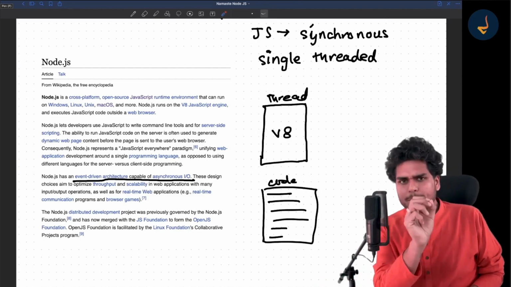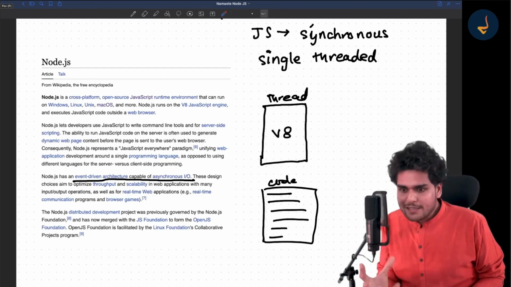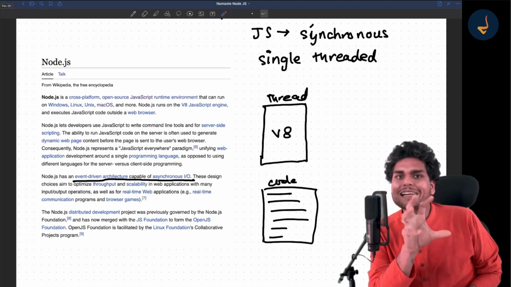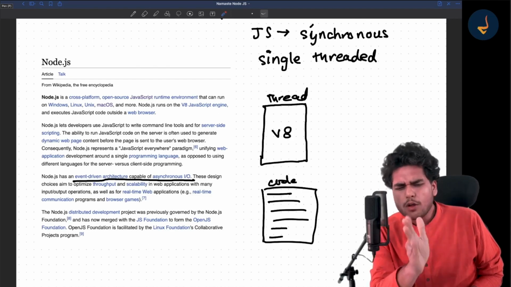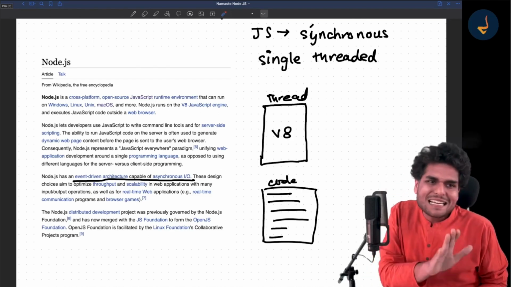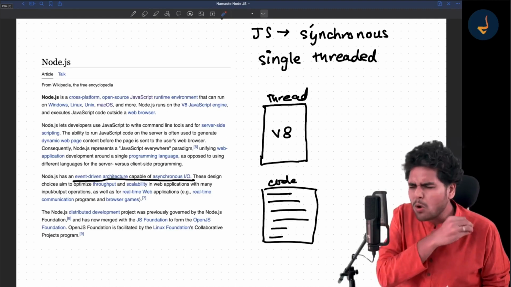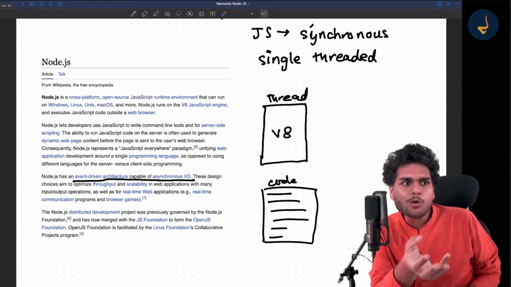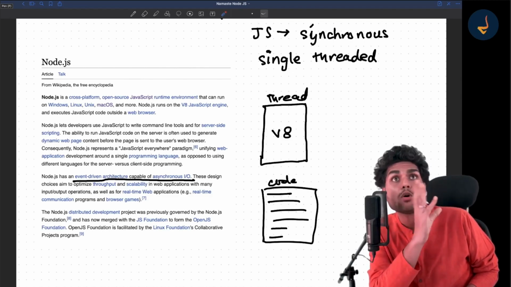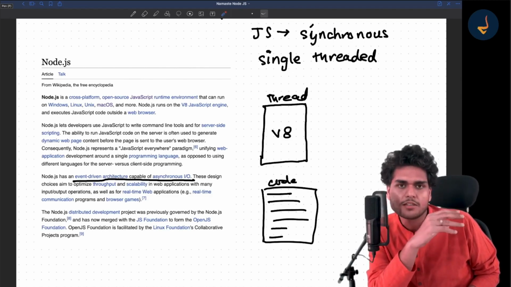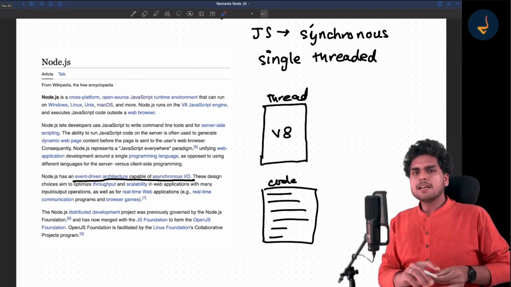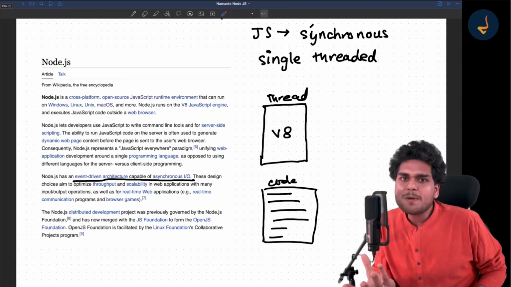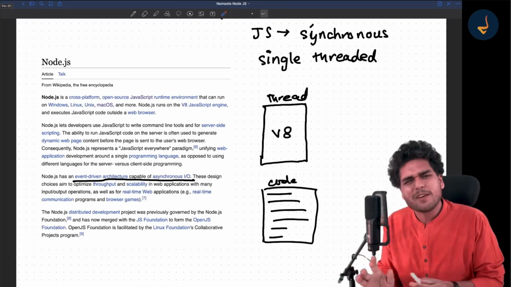First of all, before moving on to how code is executed, I will tell you the difference between synchronous and asynchronous, because I know a lot of people don't understand these. Many students, when I talk to them about asynchronous code, feel like, oh my God, what's happening in asynchronous, what's synchronous? It's confusing. So let me take a layman example and explain what is synchronous and what is asynchronous, then we'll move ahead with the code.